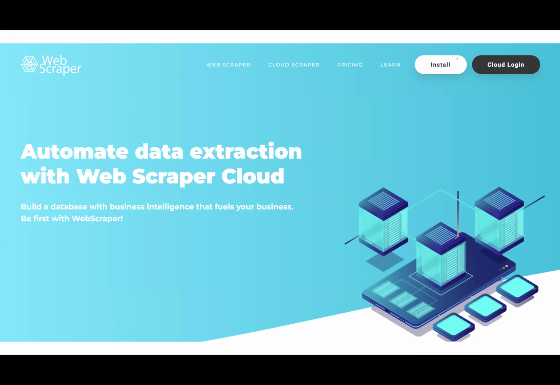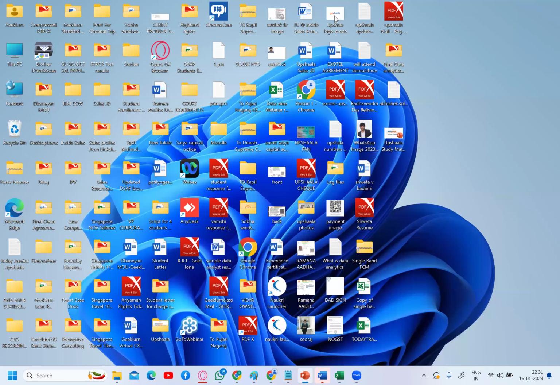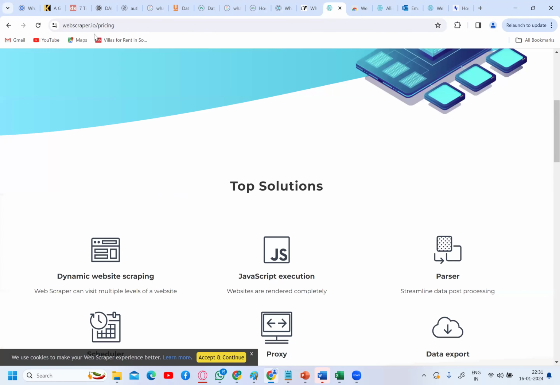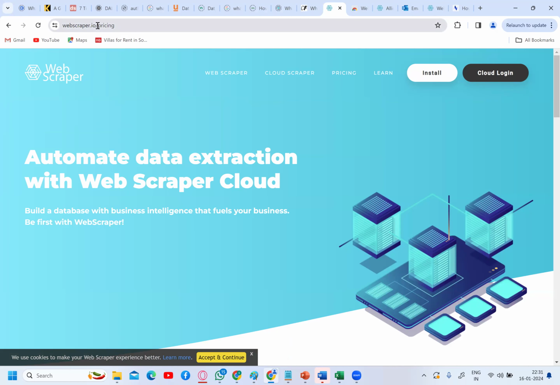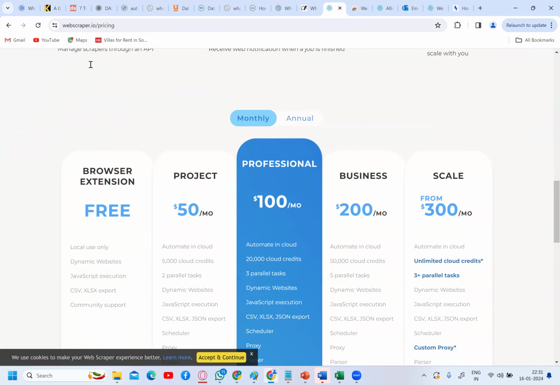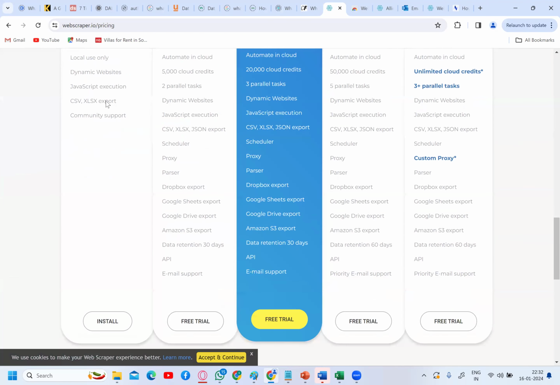So what you can do is just go to Google and search for Web Scraper. Today this is our practicals that we are starting. So this is your website. Just type web scraper, you will get webscraper.io. As soon as you get into pricing, this is a paid version of the tool, but you can use the free version. Just click install, and you can use the free version. Click on install.